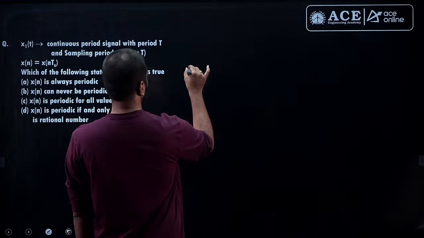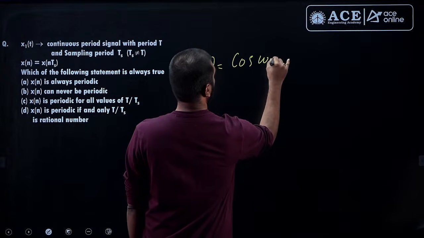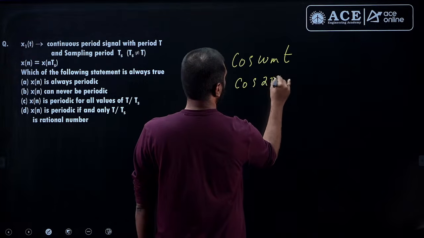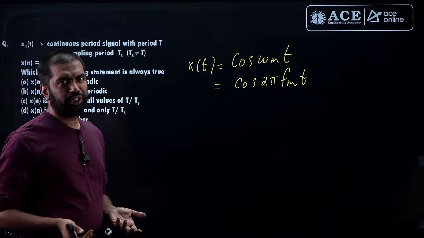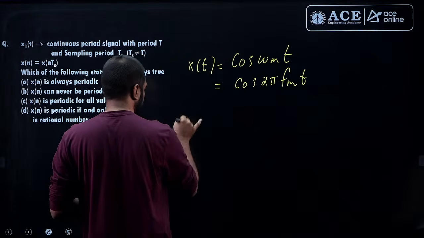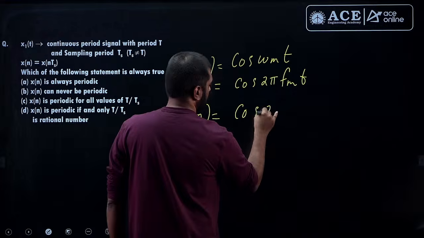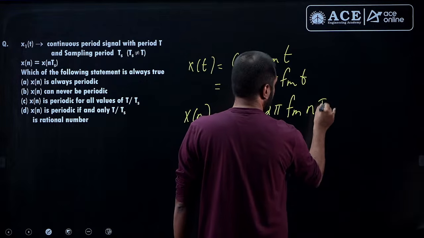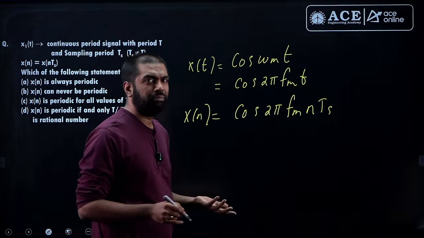You can also solve the problem like this. Let's take x of t as cos omega m t. You can write this as cos 2 pi fm t. Now you want a discrete time signal, so what we usually do is replace this t with nTs. Once you replace that, you get a new signal. So let's write in short that x of n is cos 2 pi fm, and then this t is now replaced with nTs. And we also know the relation between the fundamental frequency and the time period.